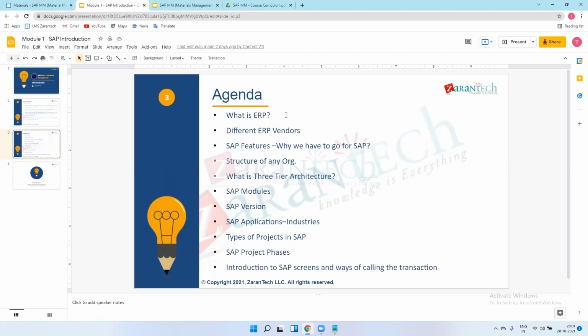So about the projects: there are 6 to 7 project types in SAP. First, you have heard about the SAP implementation project, then the SAP support project, then the SAP rollout project, then the SAP upgradation project. Mainly these are the 4 types of projects which we work on daily in industries. So what is the SAP implementation project?